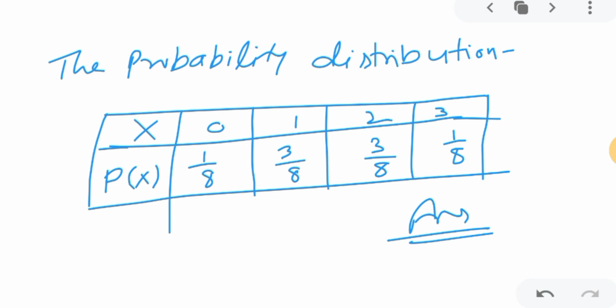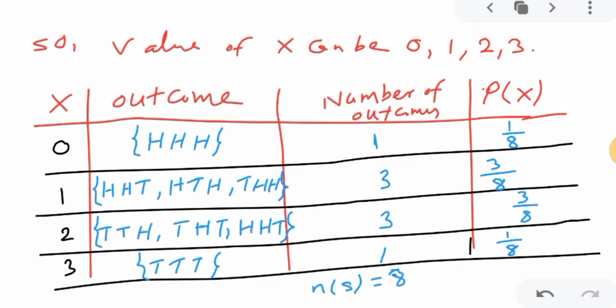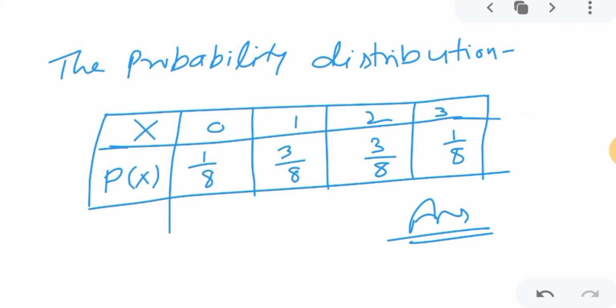And the question was asking for the probability distribution. Find the probability distribution of the number of tails. So we have to keep focus on the number of tails. If the question had said the number of heads, then just change to 0 head, 1 head, 2 heads, 3 heads, and change accordingly here. It is just the opposite. So I hope you understood.